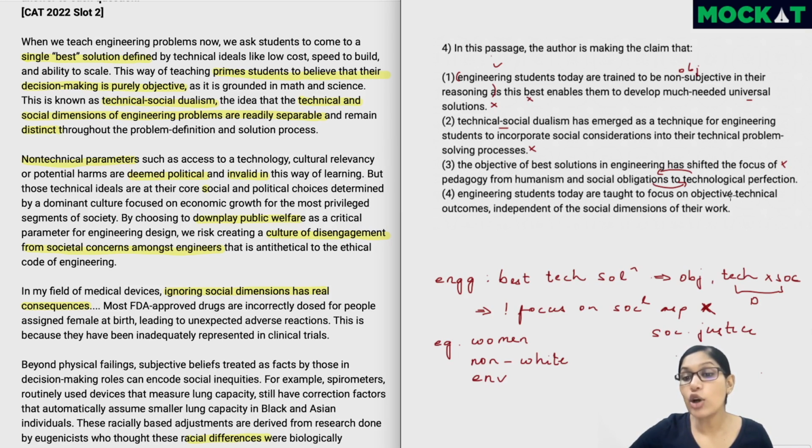Engineering students today are taught to focus on objective technical outcomes independent of the social dimensions of their work. This is definitely a claim that the author is making, particularly in the first paragraph. We also have examples for this and so on. So this would be the right answer, because this is what the author is saying we are currently doing. Now you might be a tad confused because, towards the end, the author has spoken about a couple of profs and also universities who are bringing in a change. But that's just a smaller part of it. Right now, what is happening majorly is engineers or engineering students are focusing on the tech aspects and not on the social dimensions. So this definitely is a claim that the author is making.